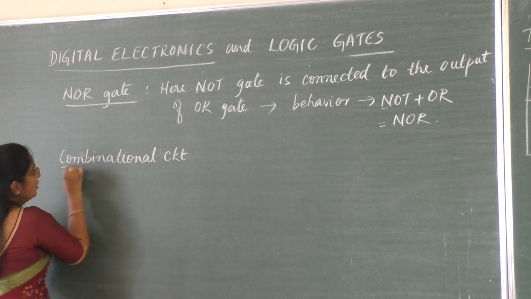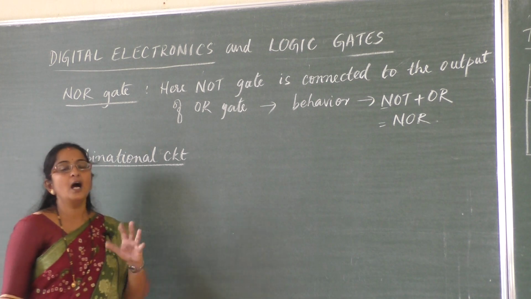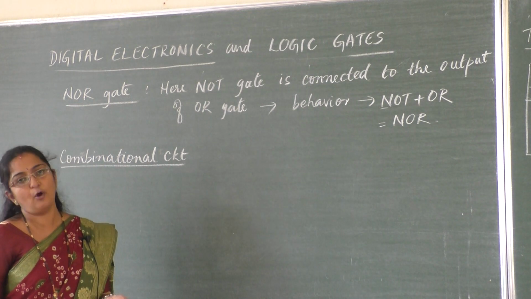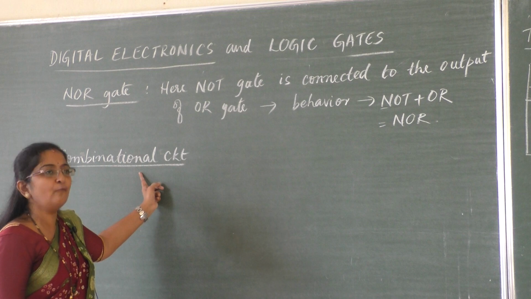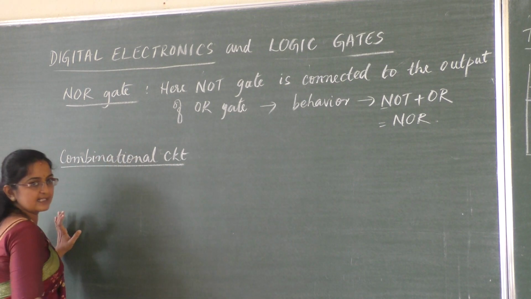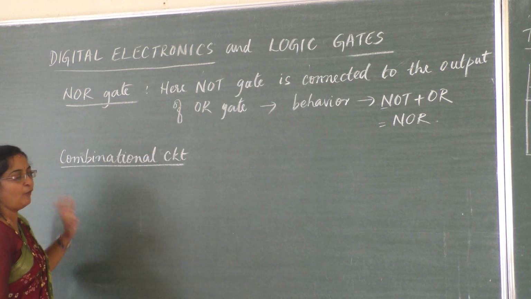How do we draw the logical circuit? A question may be asked: how is the NOR gate formed? Draw the formation of the NOR gate, or draw the combinational logic circuit of the NOR gate. If it is asked, students, you have to draw as mentioned here. A NOT gate is connected to the output of an OR gate.